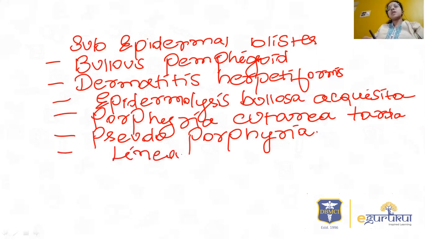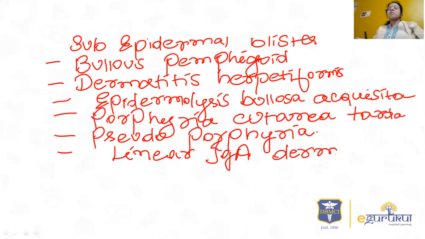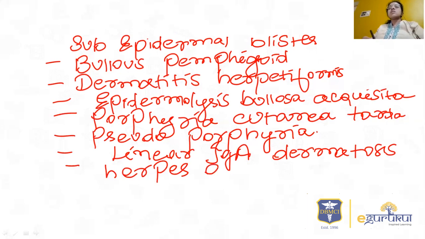There are so many others, like the bullous form of systemic lupus erythematosus, then anti-p200 pemphigoid, and herpes gestationis. So that is also important. Linear IgA dermatosis, then herpes gestationis. So these are the few important causes of